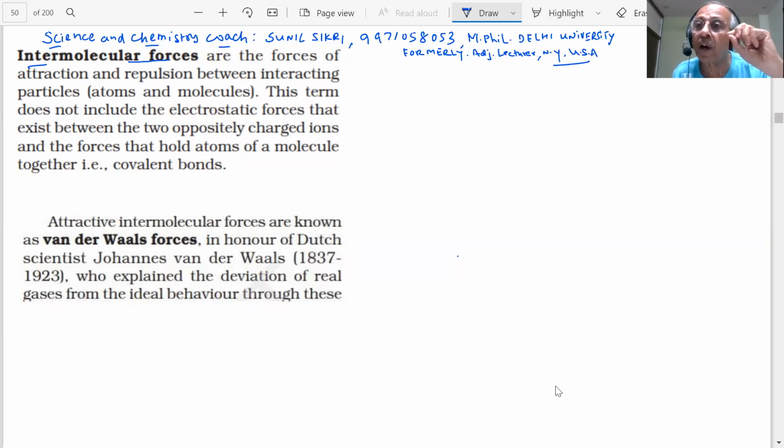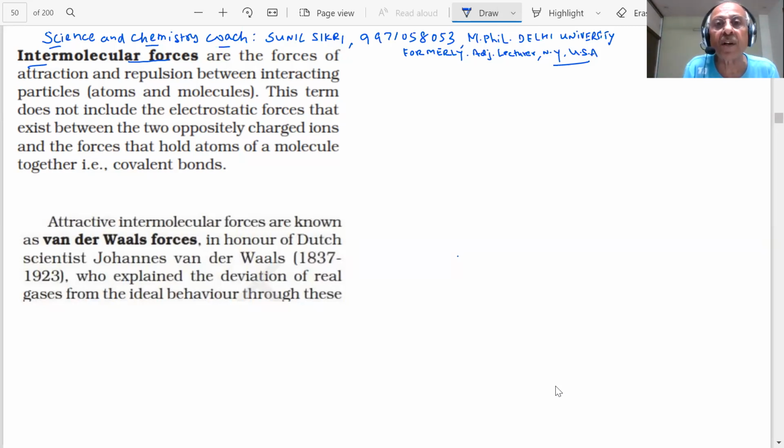When I talk of a single water molecule, students, you know that there are covalent bonds between oxygen and hydrogen. There is a lone pair of electrons. But here I am talking of intermolecular forces. That means I am talking of the forces of attraction and repulsion which exist between these molecules. I hope you got my point.